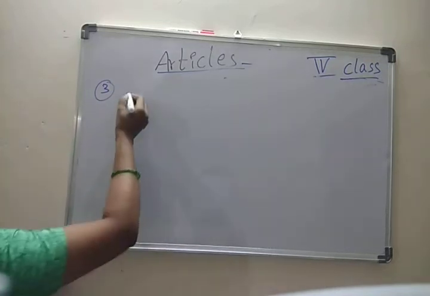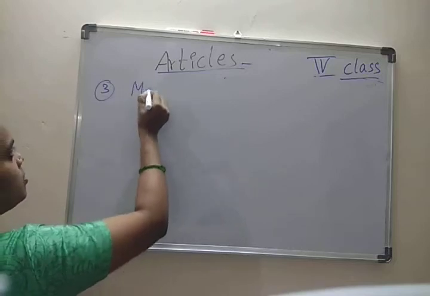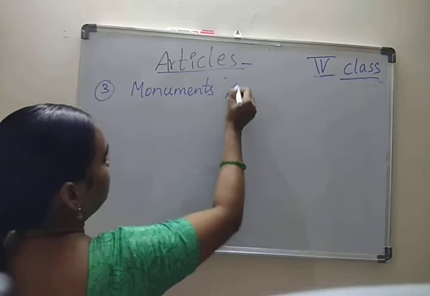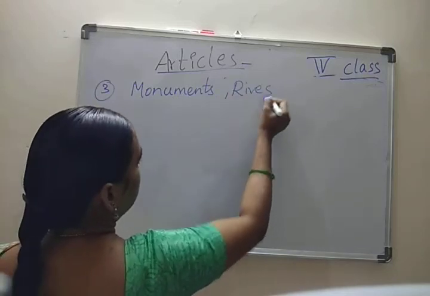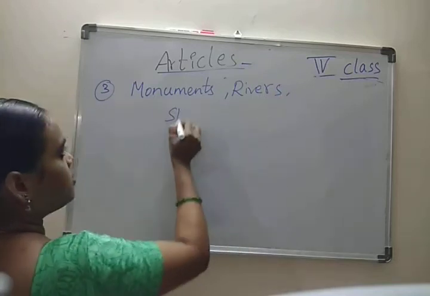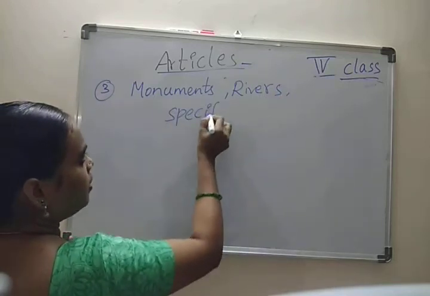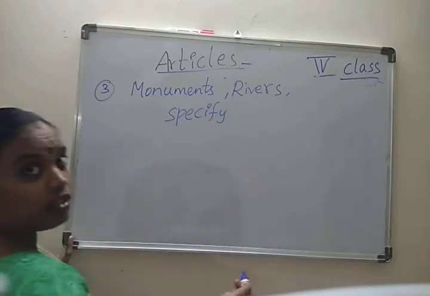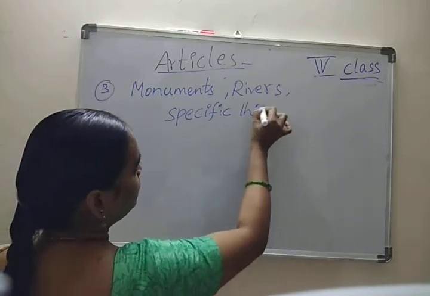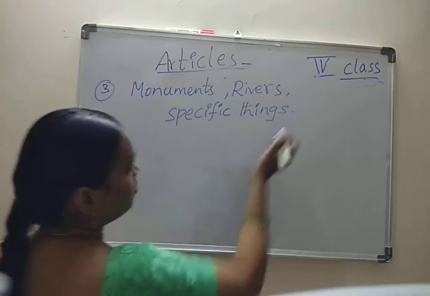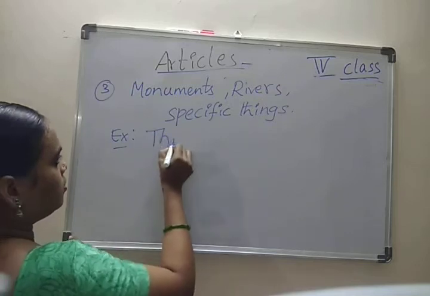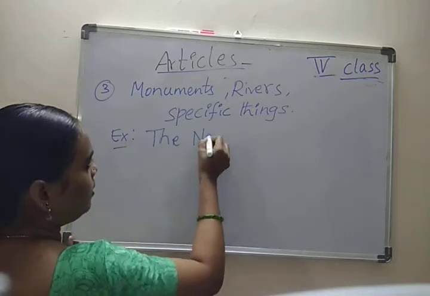For example, monuments, rivers. We specify things, what we are specifically talking about. So before those specific things we have to use the. Example, the Nile. Nile is a river.